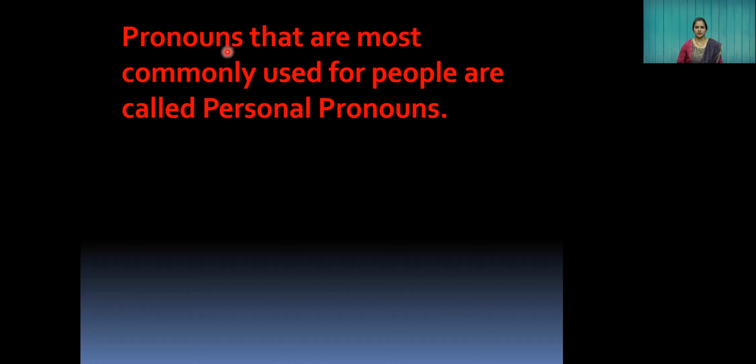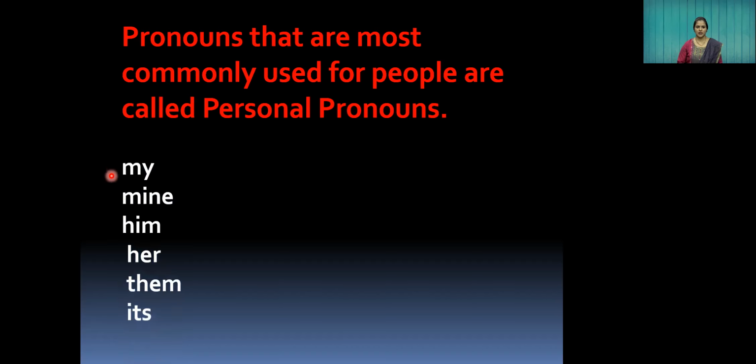Pronouns that are most commonly used for the people are called personal pronouns. See children, these pronouns are used for people, not for the things. Okay, let's see some examples.